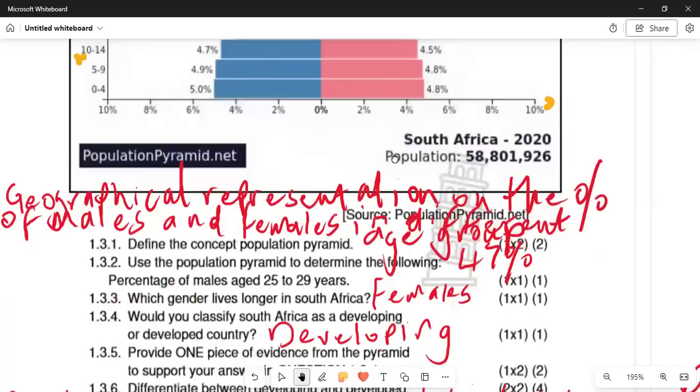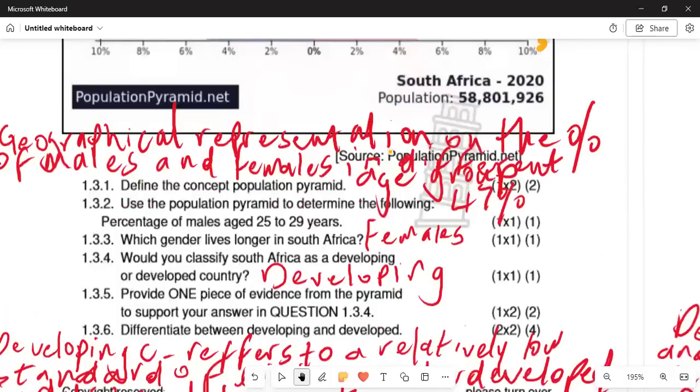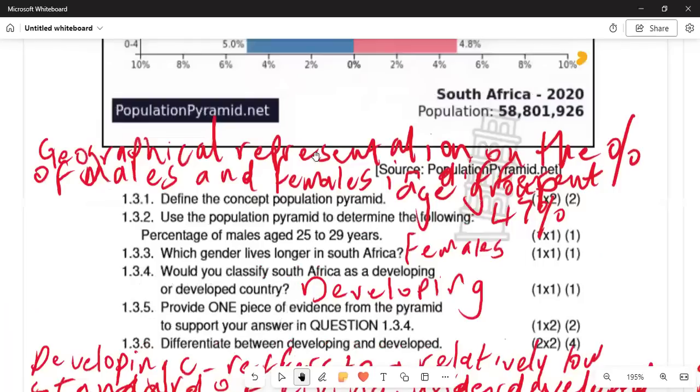And then if we are moving on, we are in 1.3.1. It says define the concept population pyramid. So as you can see, I've tried to write here on the board that a population pyramid refers to the graphical representation of males and females in the present age group. In the present age group.